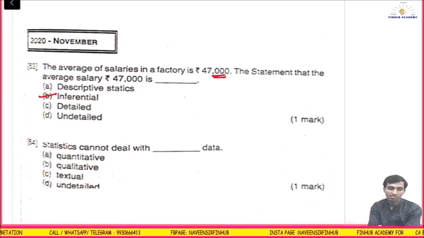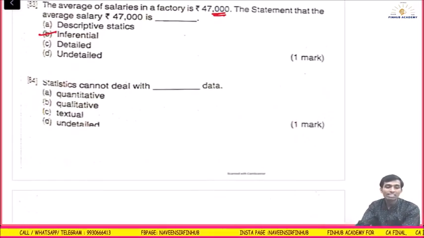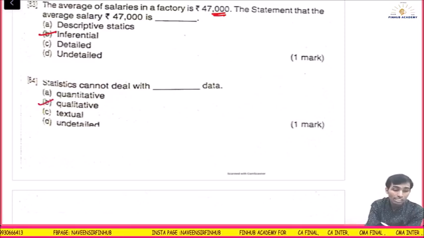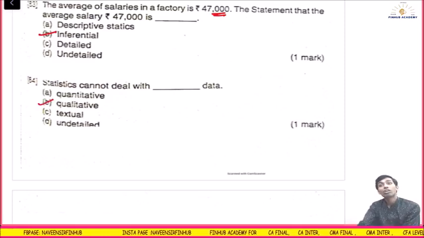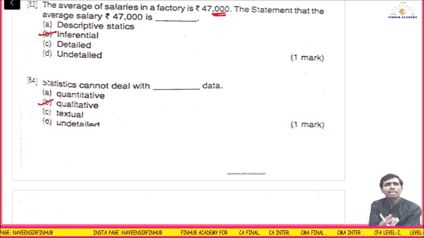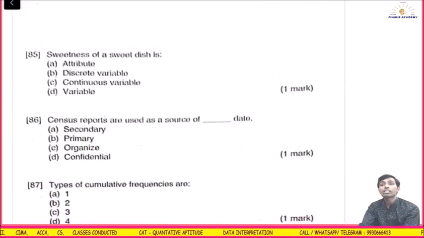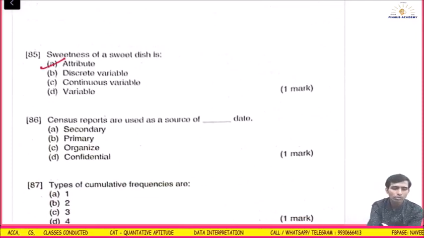Statistics cannot deal with what data? It can't deal with qualitative data. If I say only men, you can't say anything. You should know how many men. Understood? Fine. Next, sweetness of a sweet dish is what? It is a quality, an attribute.